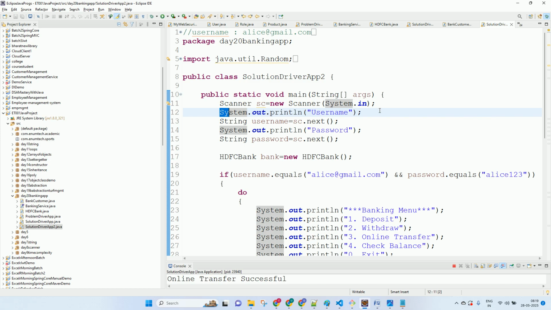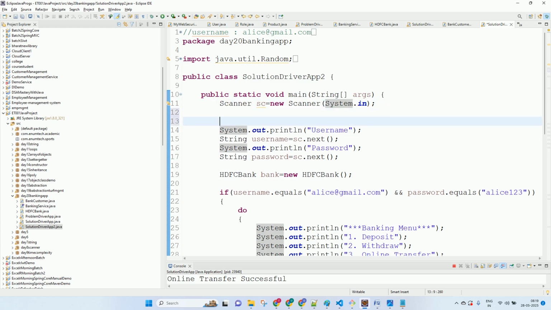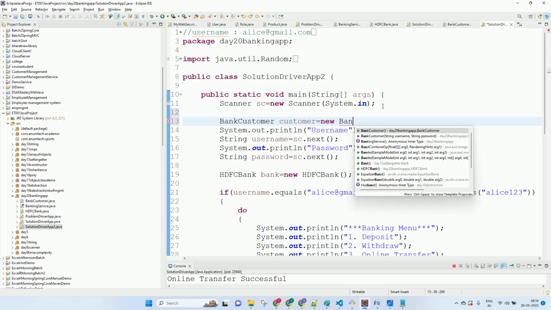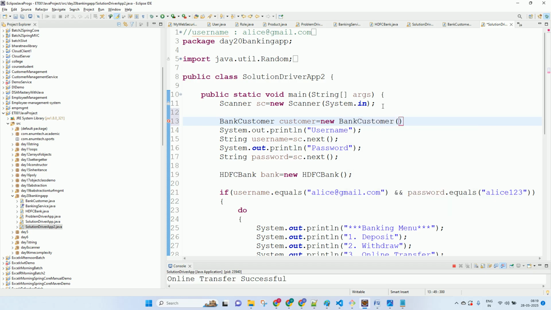So I'll make an object of the bank customer equals new bank customer, and I will pass two things to it. Which are the two things? Where's the password vanished from here?